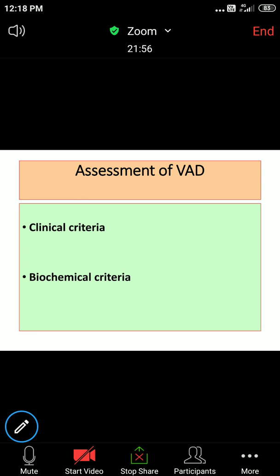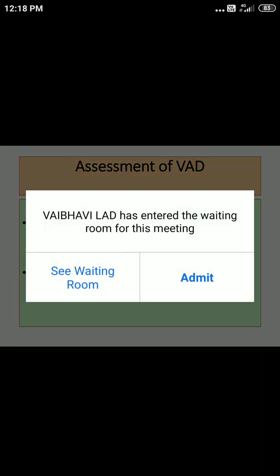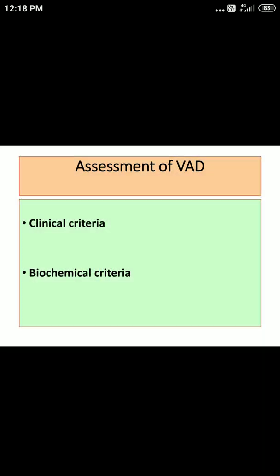Now another important aspect related with the community. Here you can see one more abbreviation. Right now we have seen one abbreviation, NIN. This other abbreviation is VAD, which stands for vitamin A deficiency.